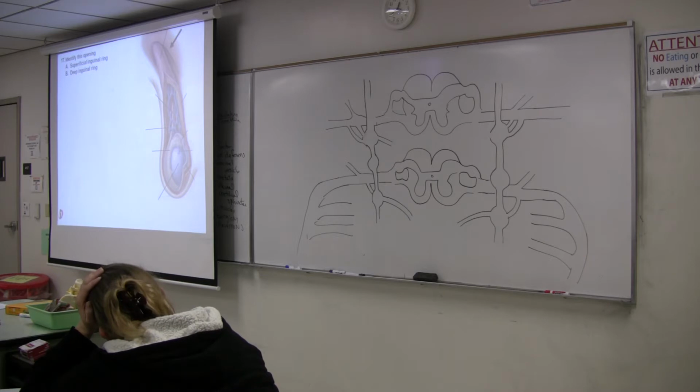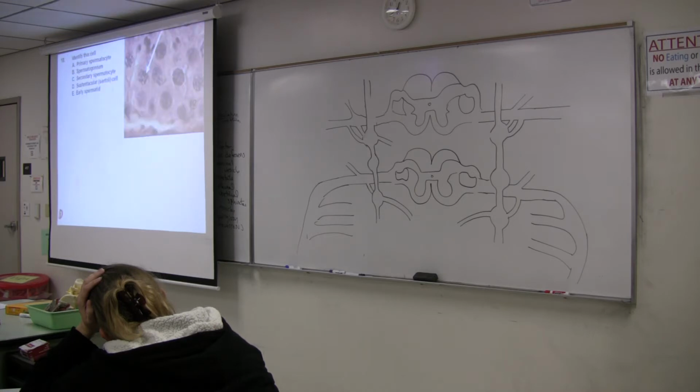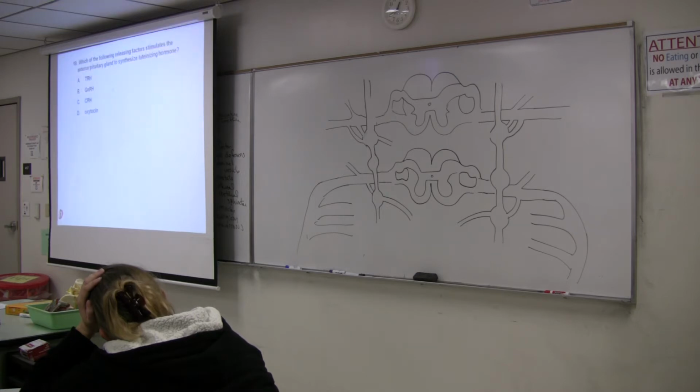All right, back to this structure here. This opening would be the superficial or the deep? Superficial. It's on the external body wall, and deep is on the internal body wall. Told you what this one was already. Primary. All right, which of the following releasing factors stimulates the anterior pituitary gland to synthesize luteinizing hormone, or LH?